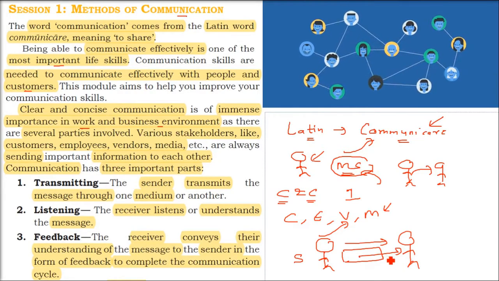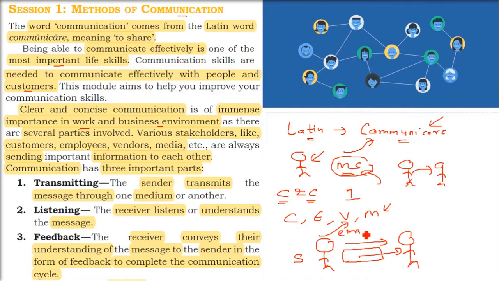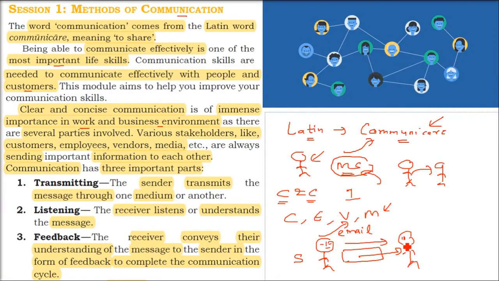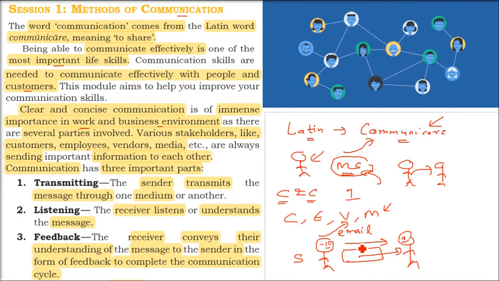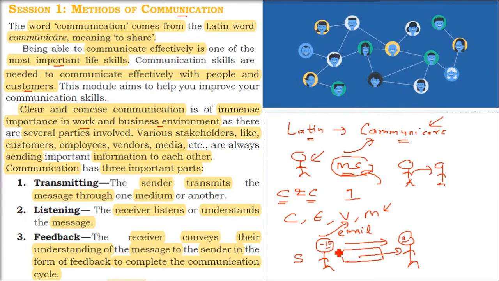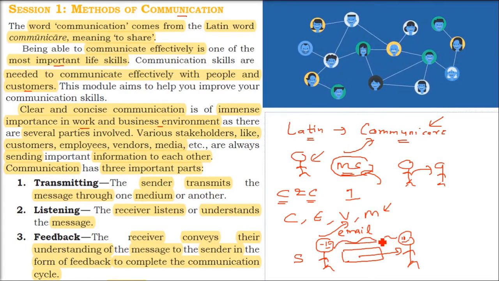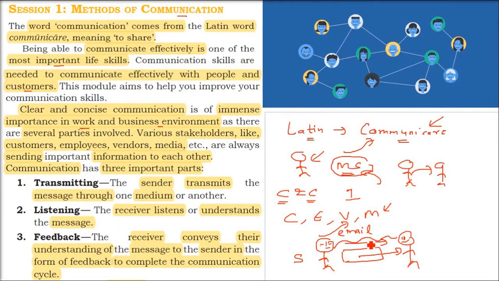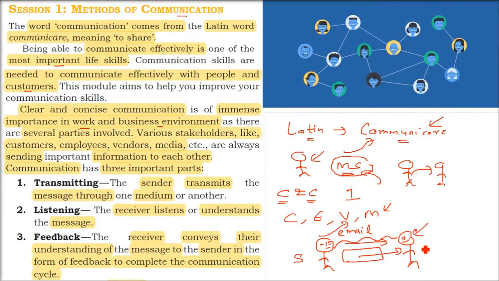He transmits the information, the message, the talk, or say an email, a phone call, or one-to-one face talk. If it is face-to-face, the message goes through air; through telephone, you are using an electronic medium, or electromagnetic waves. So you are basically sending the message.